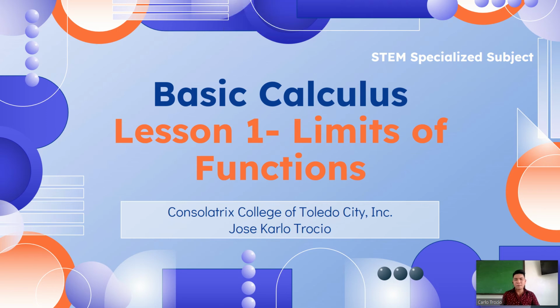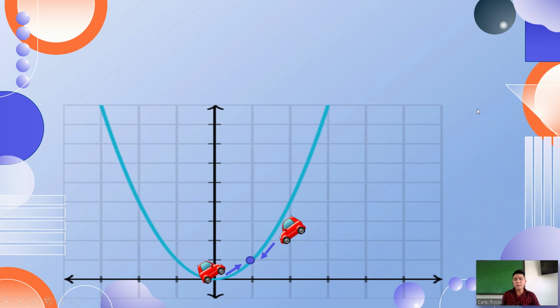In order for us to better illustrate clearly what this limits of functions is all about, let us have this example. Let's say we have a parabolic shaped road, and then we have the billboard on the center, and then there are two cars. Say, for example, you are the one riding this car, and you cannot see clearly the writings on the billboard because, of course, you are far.